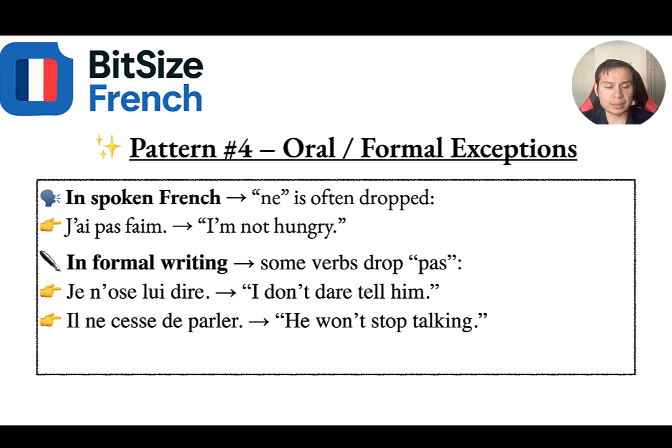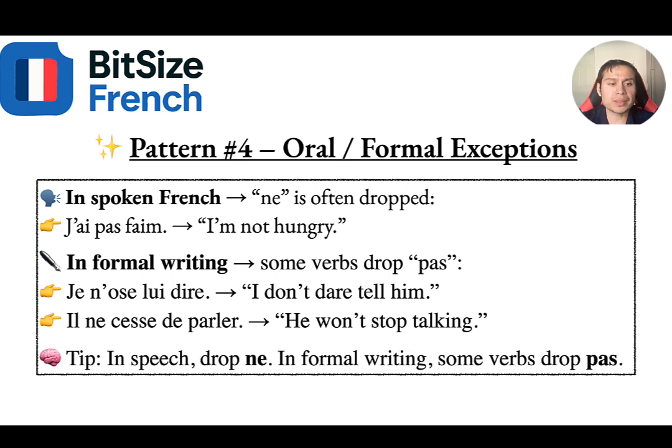The second example is il ne cesse de parler. He won't stop talking. Because we use the verb cesser, we don't use pas in formal writing. So the tip is in speech, drop ne. In formal writing, verbs like oser or cesser will drop pas. That's pattern number four.